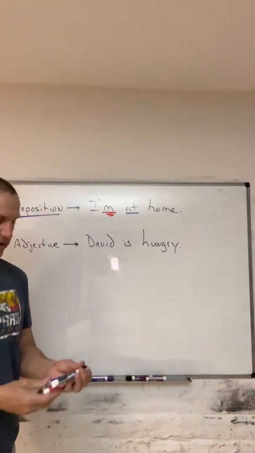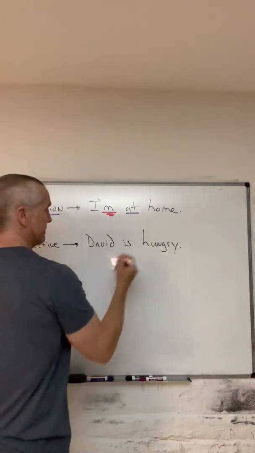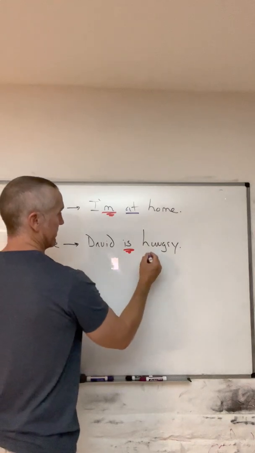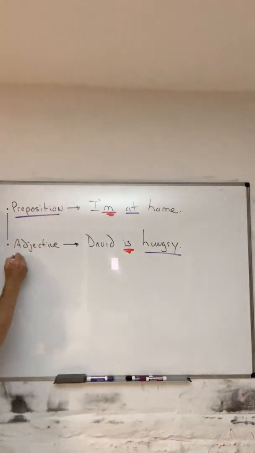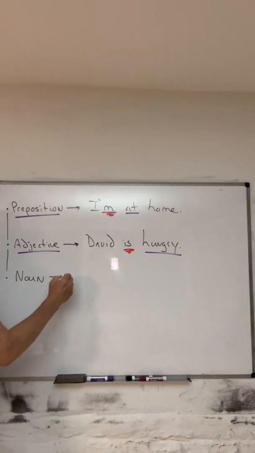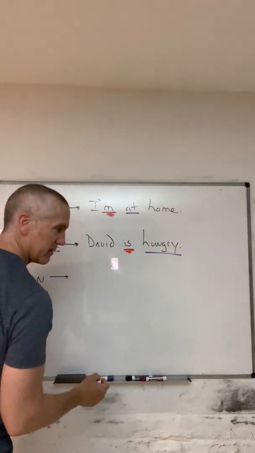David is hungry. There's the adjective. Here's the verb be. And of course, there's the adjective, hungry. Another common sentence with the verb be is a noun. It'd be something like this, for example.